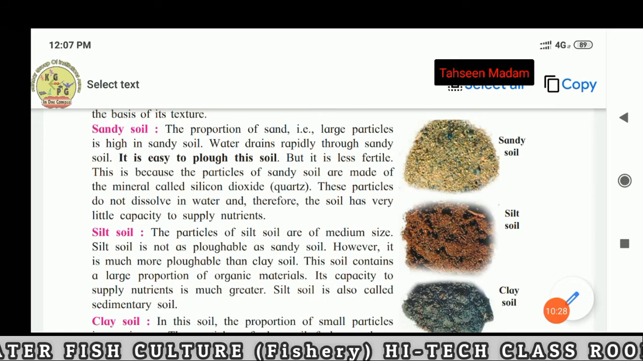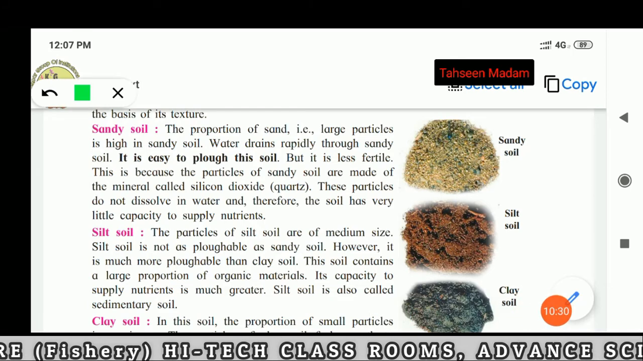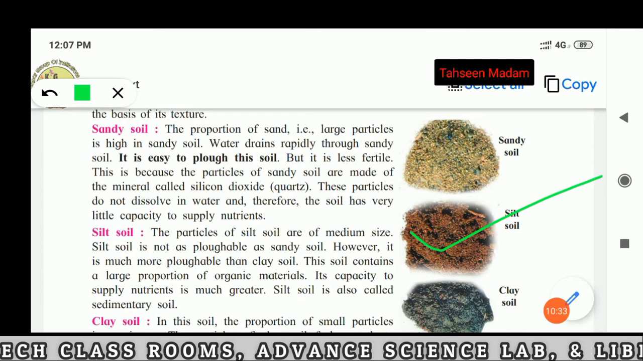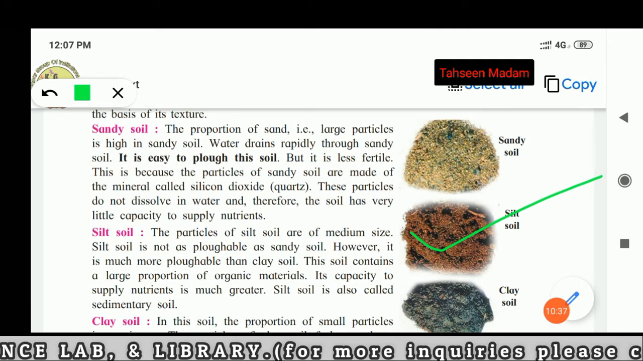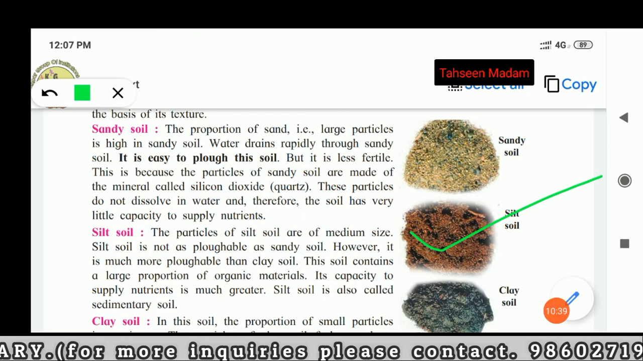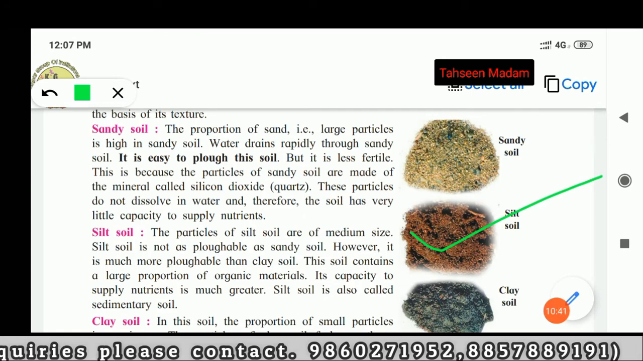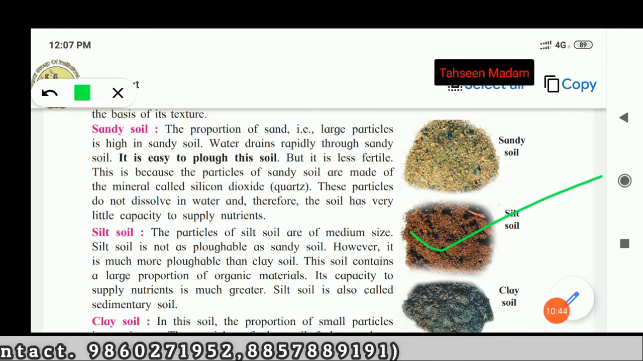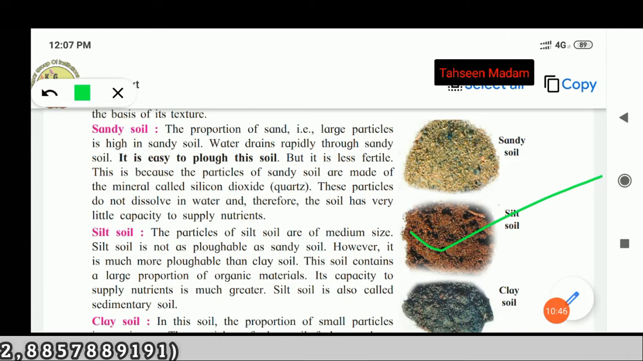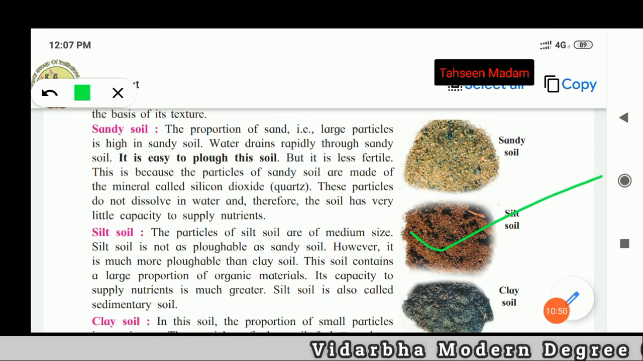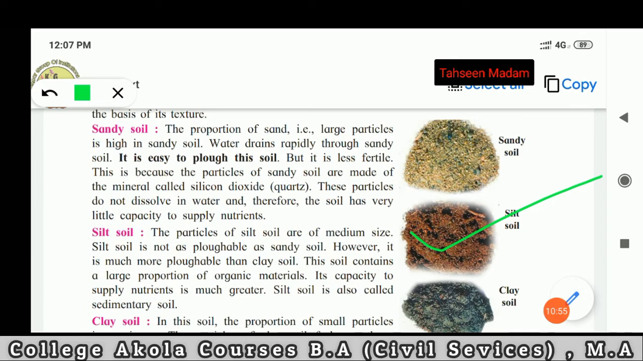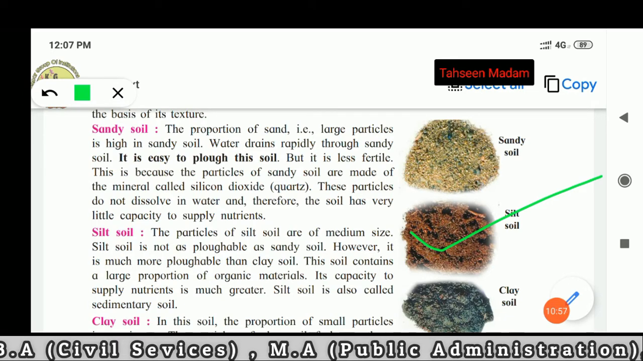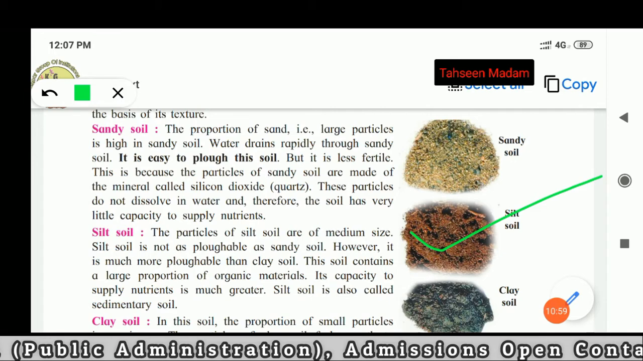Slate soil. The particles of slate soil are of medium size. Slate soil is not as plowable as sandy soil. However, it is much more plowable than clay soil. This soil contains a large proportion of organic material. Its capacity to supply nutrition is much greater. Slate soil is called sedimentary soil.